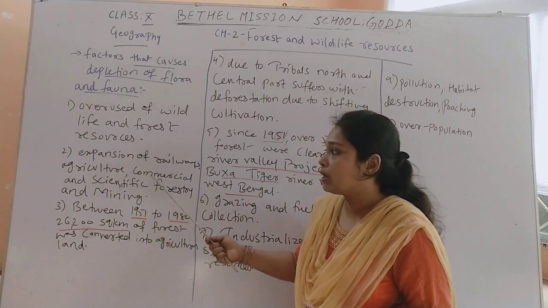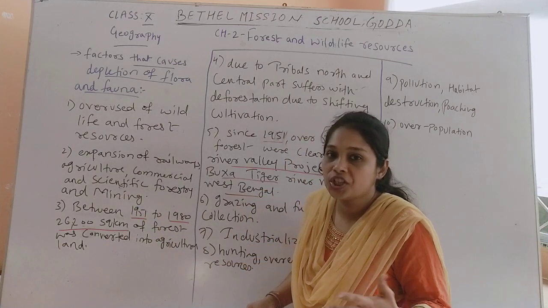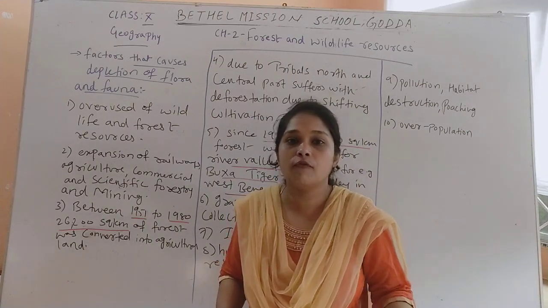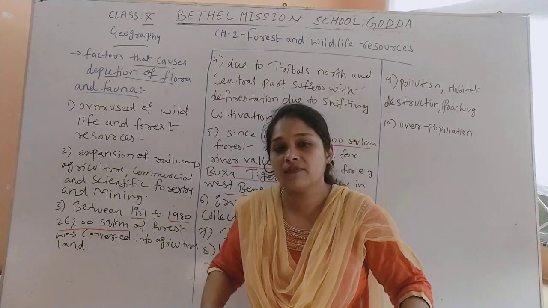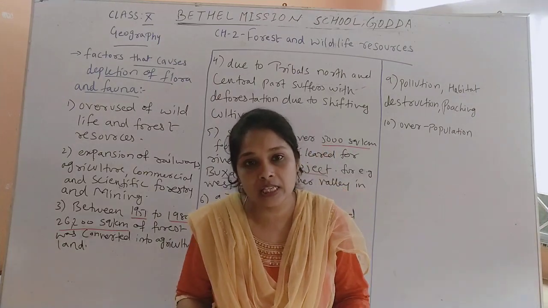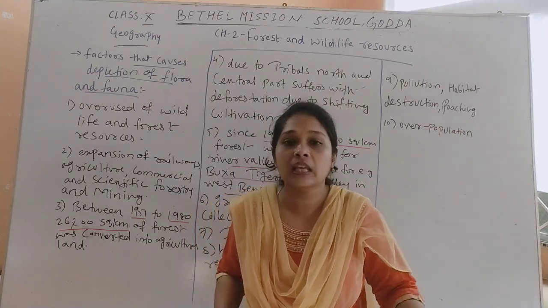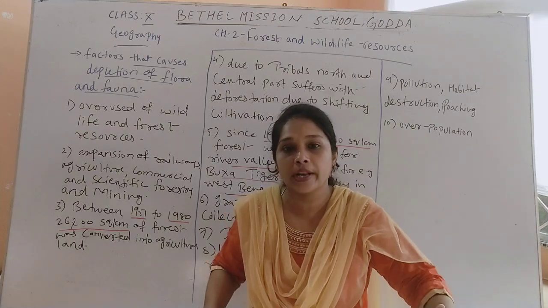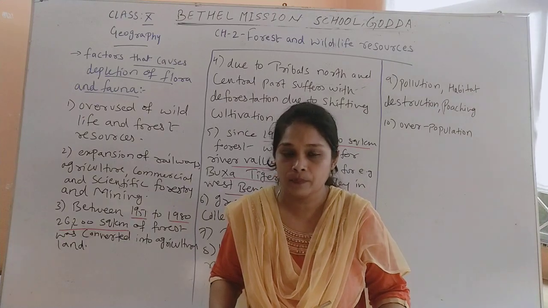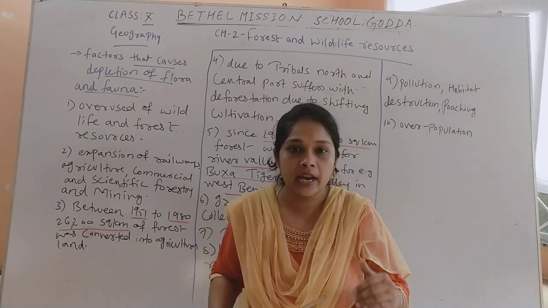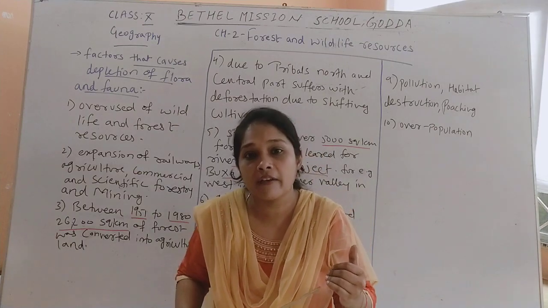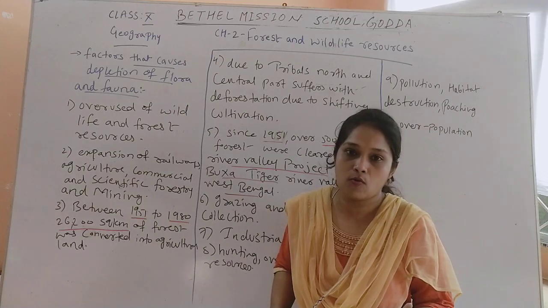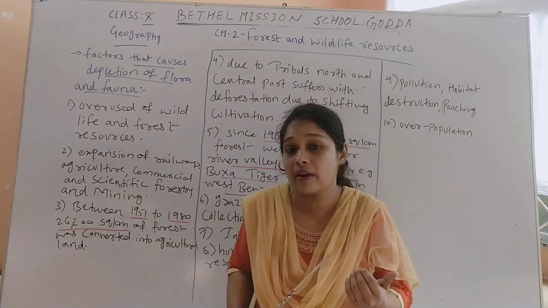Secondly, we can say that many agricultural activities are there. As population is increasing, to meet the need of the population we require a higher level of production of food grains, and we don't have so much land to produce food grains in such a higher way. So to increase the production of food grains, we are cutting down the forest to do agriculture on that forest land, because of which there is deforestation, and that deforestation is a reason for the depletion of flora and fauna, because forests are the home for the flora and fauna. Forests are the home for the wild plants and wild animals.